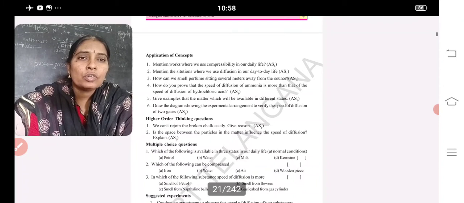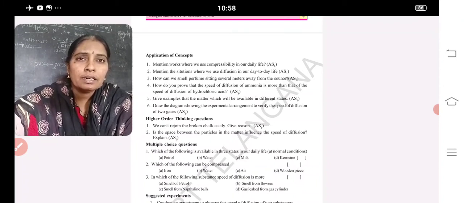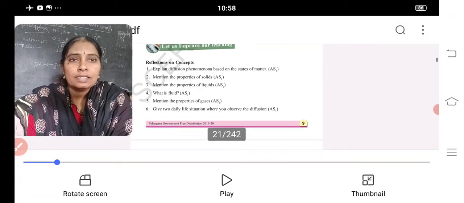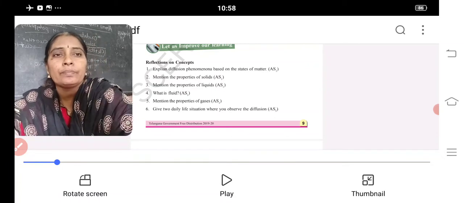Next, higher order thinking questions. We cannot rejoin the broken chalk easily. Give reason. Clear? Let me repeat the questions. First one, second, third, fifth, sixth. Means the first section is completely important except the fourth one.